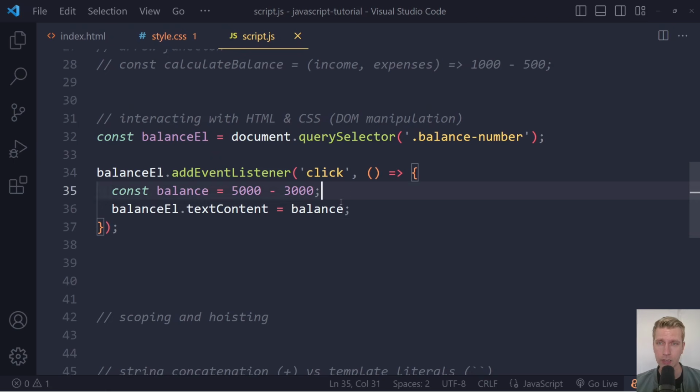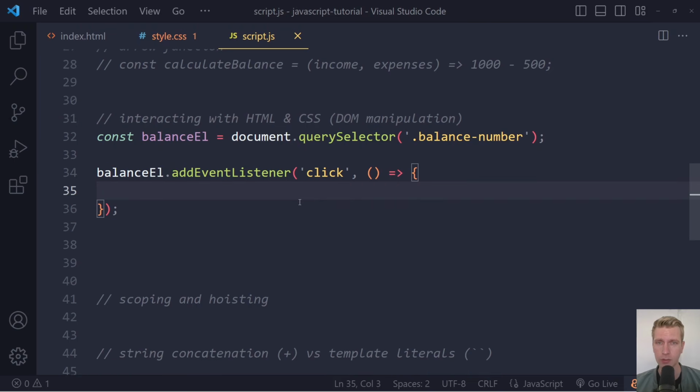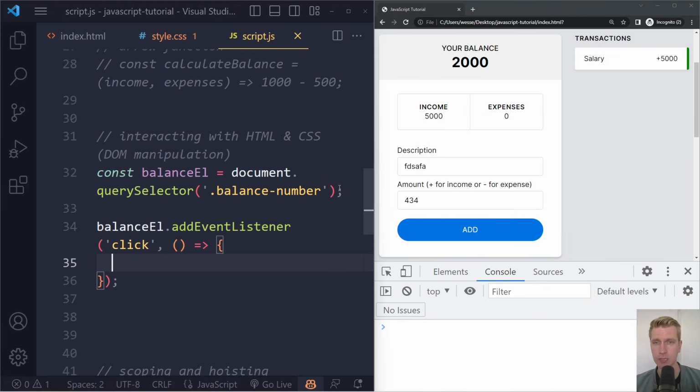Okay, so this is just changing the HTML a little bit. How about changing the CSS? So I'm going to remove these statements. So it's still the same format here, right? So we want to do something, let's say when there is a click on the number, but now let's say we want to make the number a different color, right? So this is a different statement.